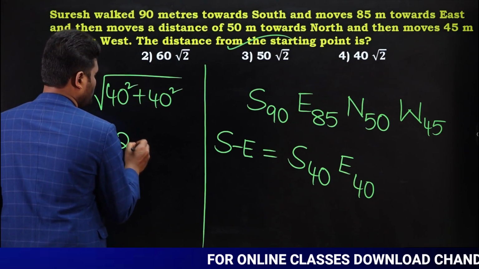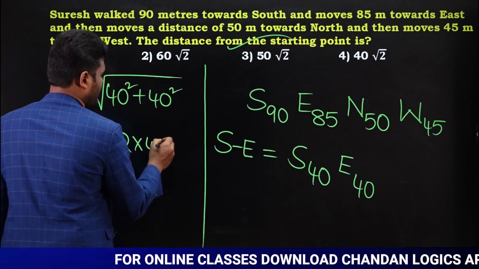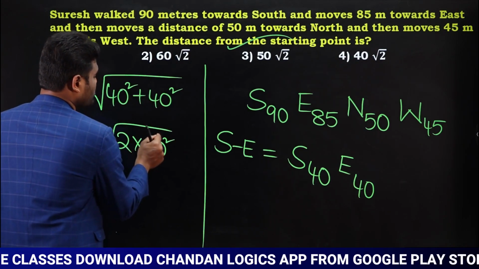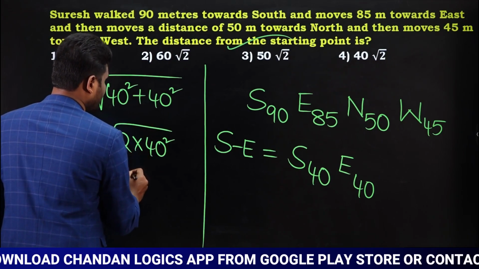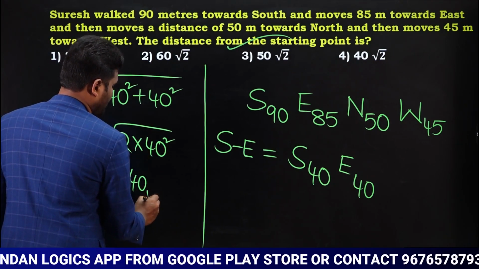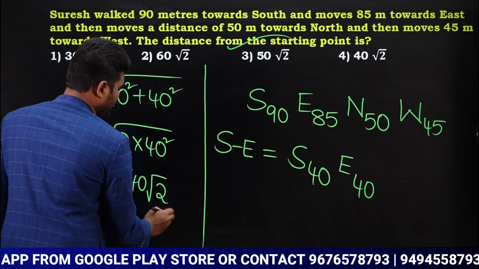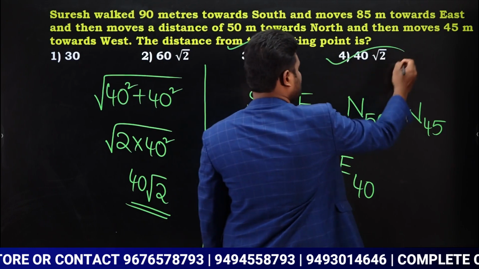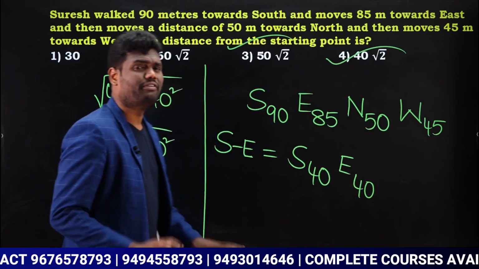Now this is going to be 2 into 40 square. Yes or no? Because here this is 40 square, this is 40 square. Now the square root gets cancelled and 40 comes outside. Yes or no? 40 comes outside and 2 will be inside the root. So the answer is going to be 40 root 2, which is option 4. Is it clear? Very, very simple.